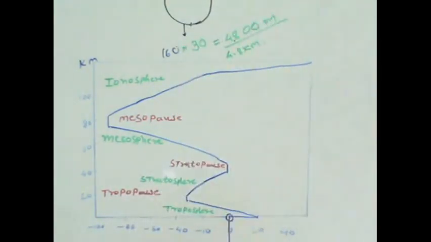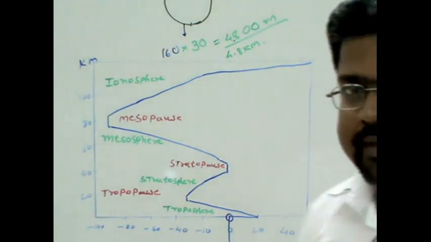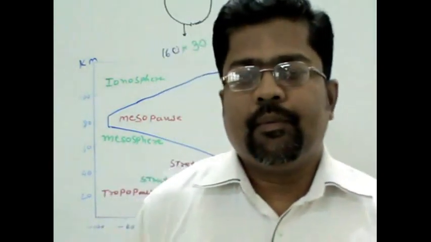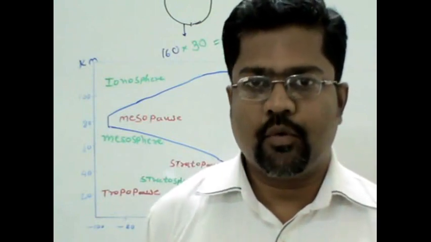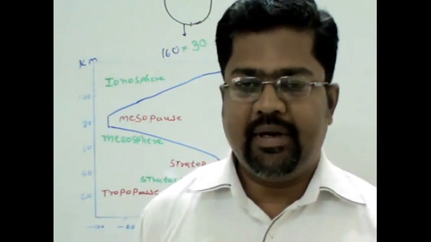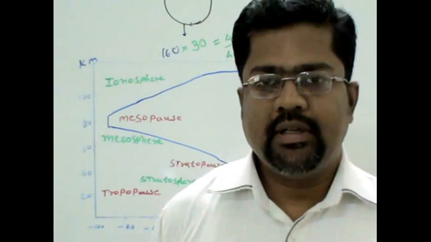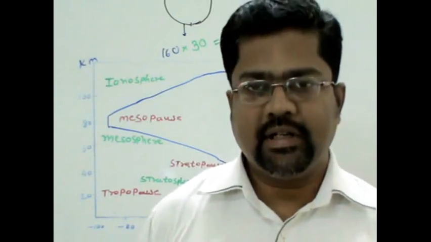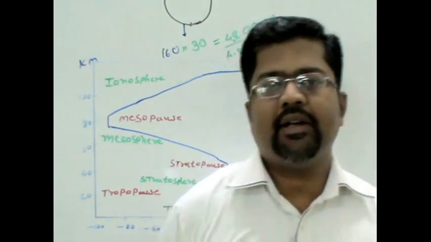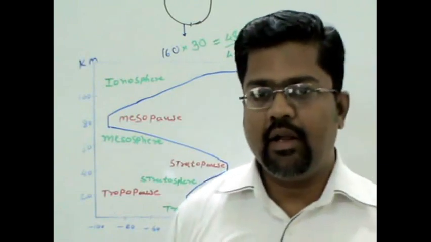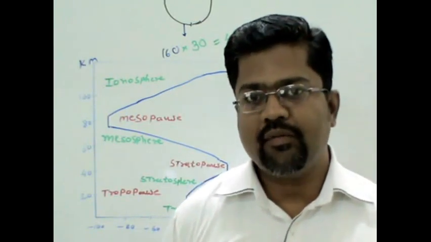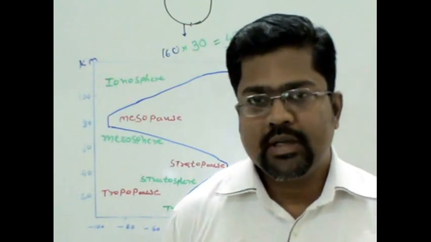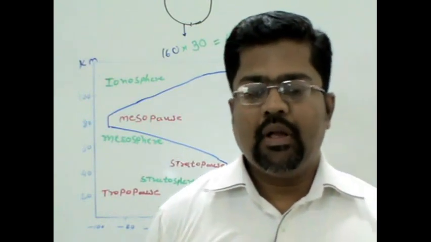Now another characteristic of the troposphere: because of dust particles present in the troposphere, the precipitation of water is enhanced to a greater extent. Dust particles are responsible for scattering of light. Dust particles are responsible for precipitation of water in the form of rain or hailstones, whatever that may be.